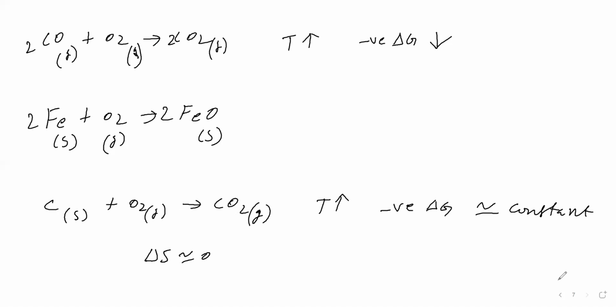Next equation we'll take: copper plus oxygen gives cuprous oxide. Now we will balance the equation, 4 copper and 2 cuprous oxide. Copper is solid, oxygen is gas, cuprous oxide is solid. For this also, on rising the temperature, the negative value of delta G decreases, so we can say positive slope. That means metal into metal oxide, positive slope.